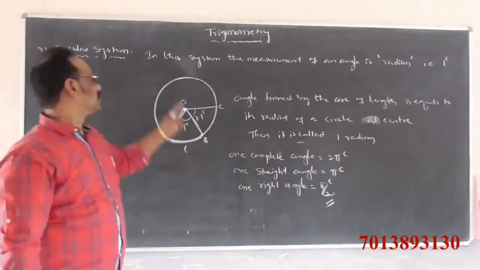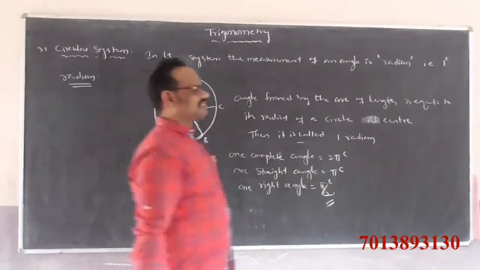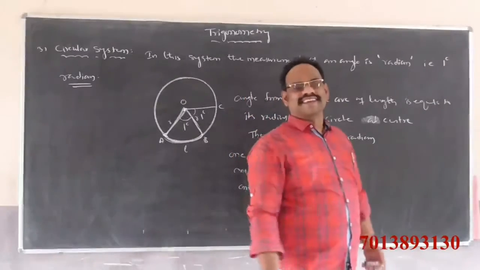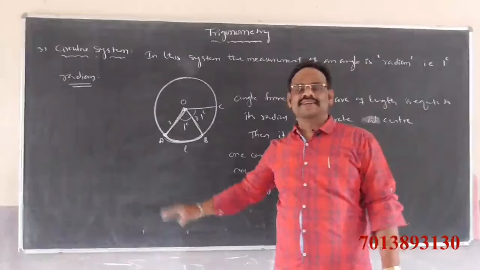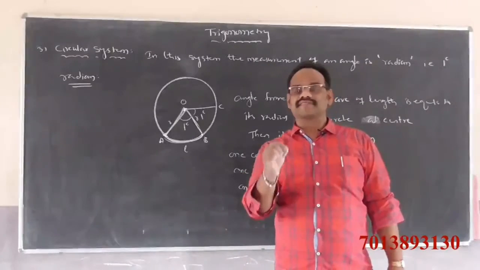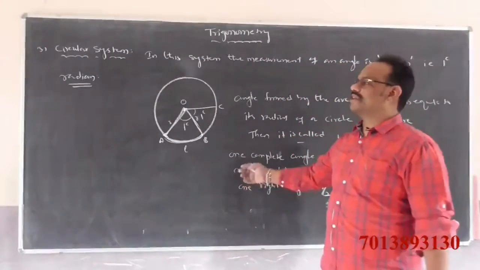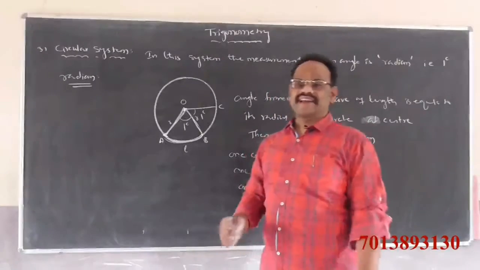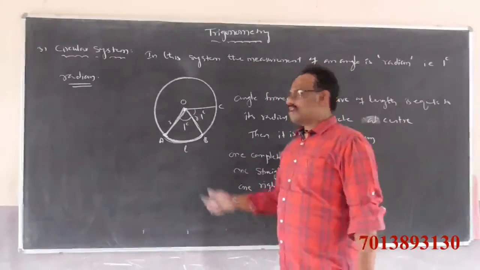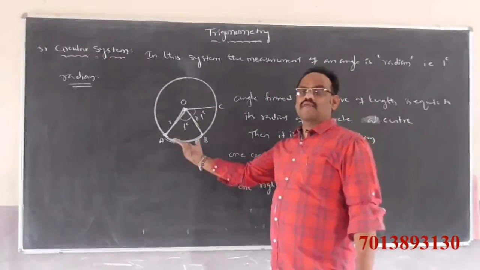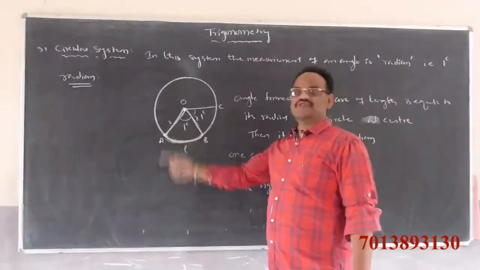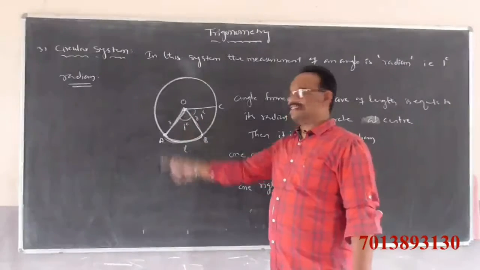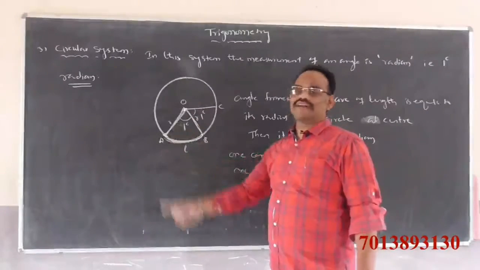Observe here, the circular system or the radian. Circular system means in this system, the measurement of angle is radian. Radian is the angle formed at the center by an arc whose length is equal to its radius.